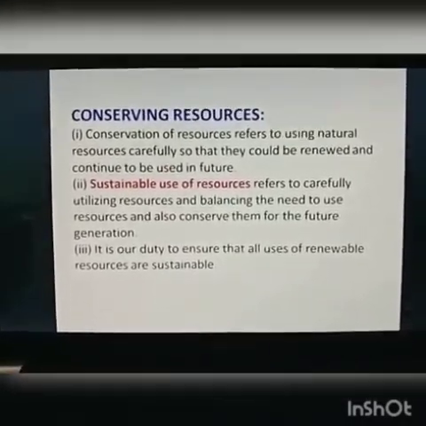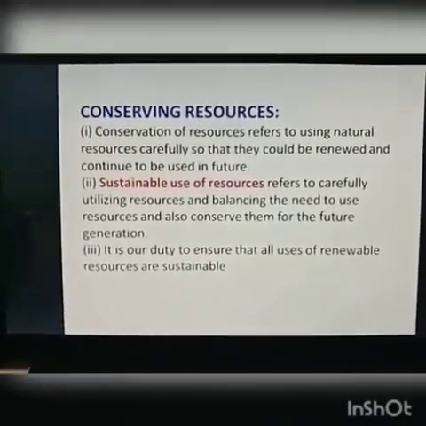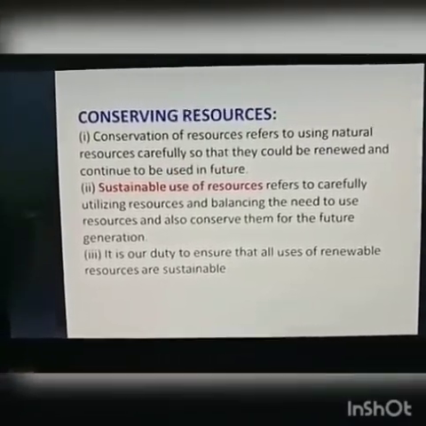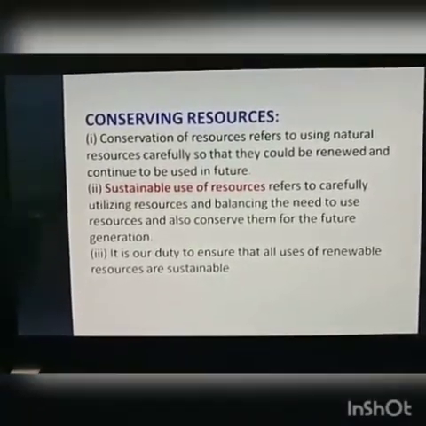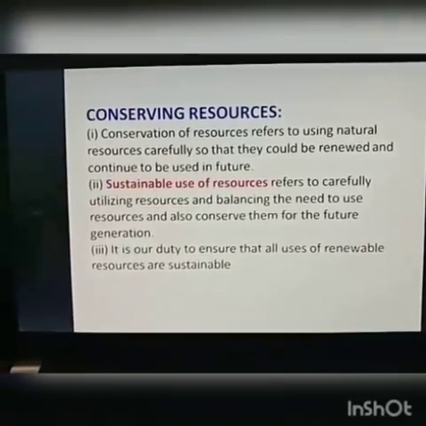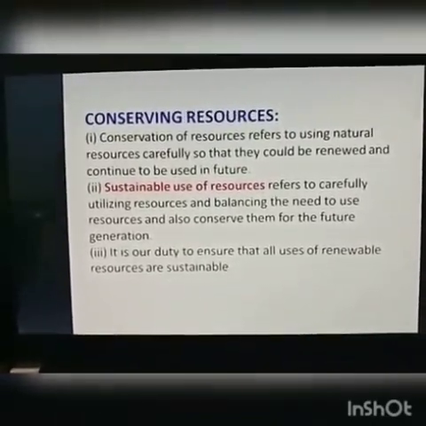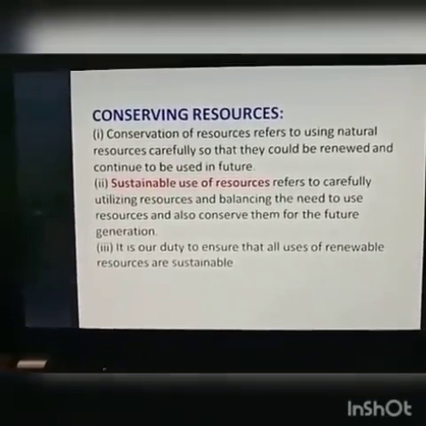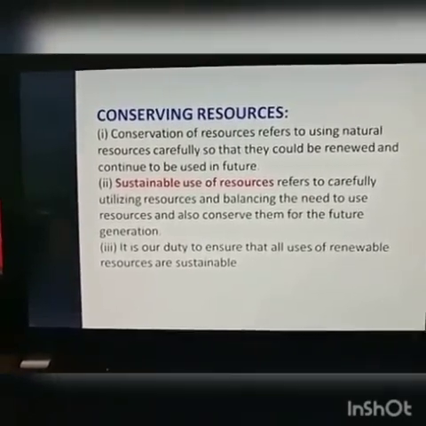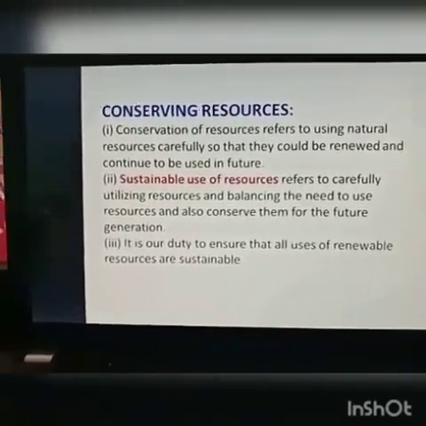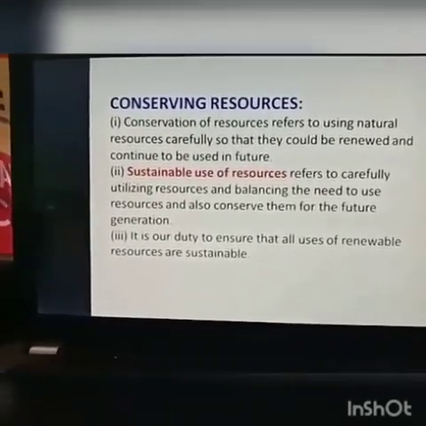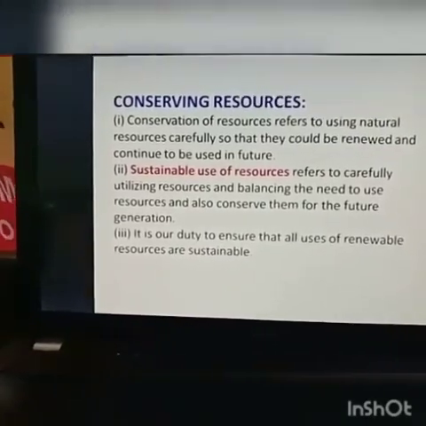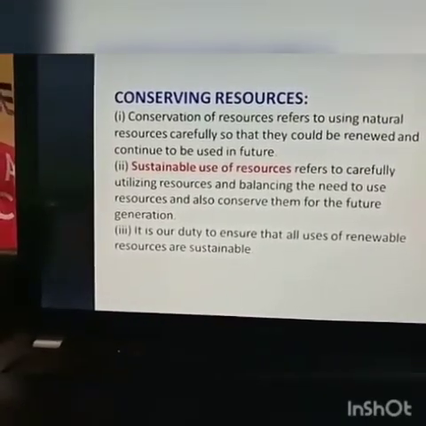And sustainable use of resources. What is sustainable use of resources? That is balancing the need to use the resources carefully and also conserving them for future generations. We should use them in a very balanced way so that they can be conserved for the future also.